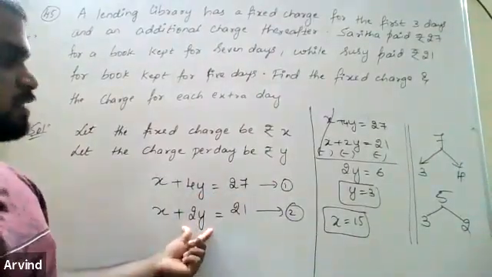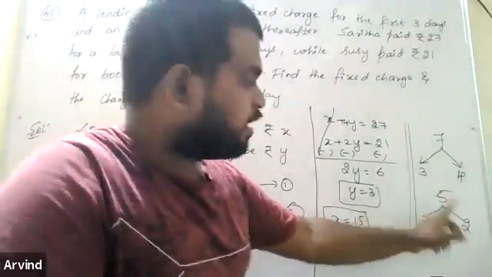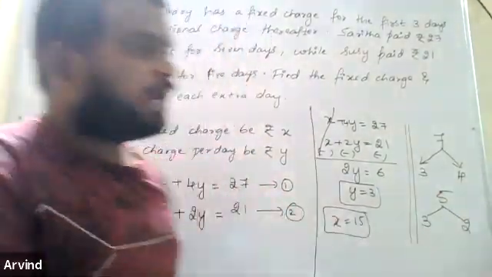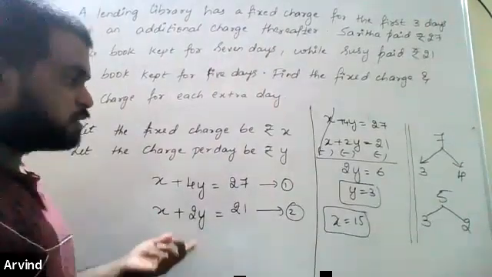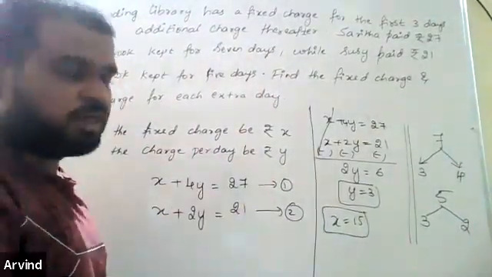Similarly, you have to do it for the next one. The fixed charge for 3 days is X rupees. Out of 5, the remaining days are 2. For 1 day, it is Y rupees. Therefore, for 2 days, it will become 2Y. So X plus 2Y is equal to 21. Solve it by elimination method, you will get the answer. Yes, sir. So quickly, I'll move on to the next problem.